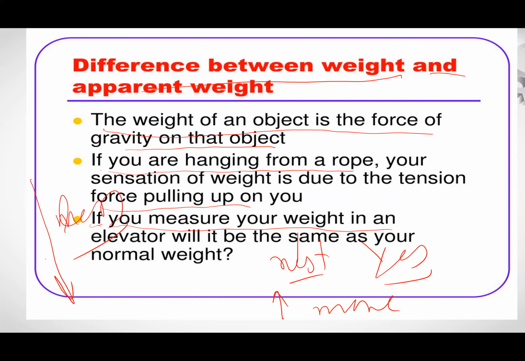I will feel a weight whose value is equal to the real weight when at rest. When it is moving upward, I will feel a weight greater than my real weight. If it is moving downward, I will feel my weight less. If I am falling freely, I will not feel my weight.